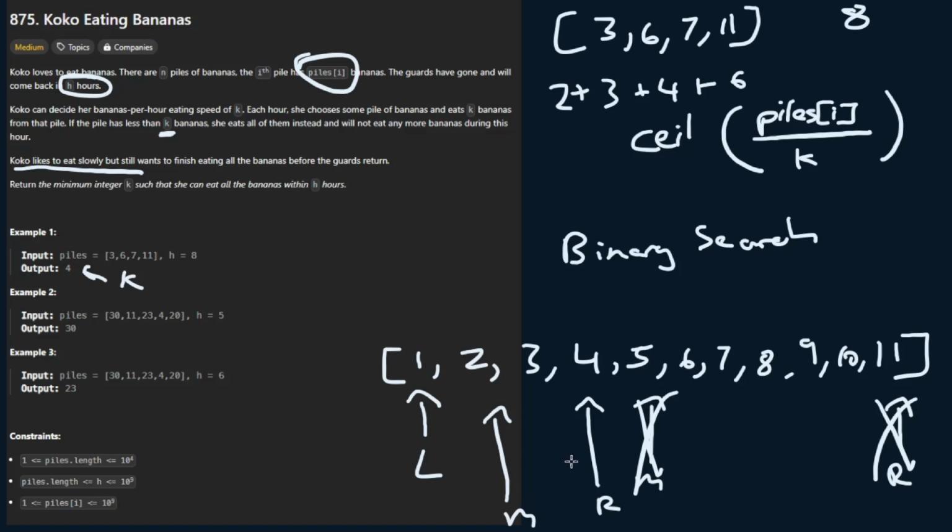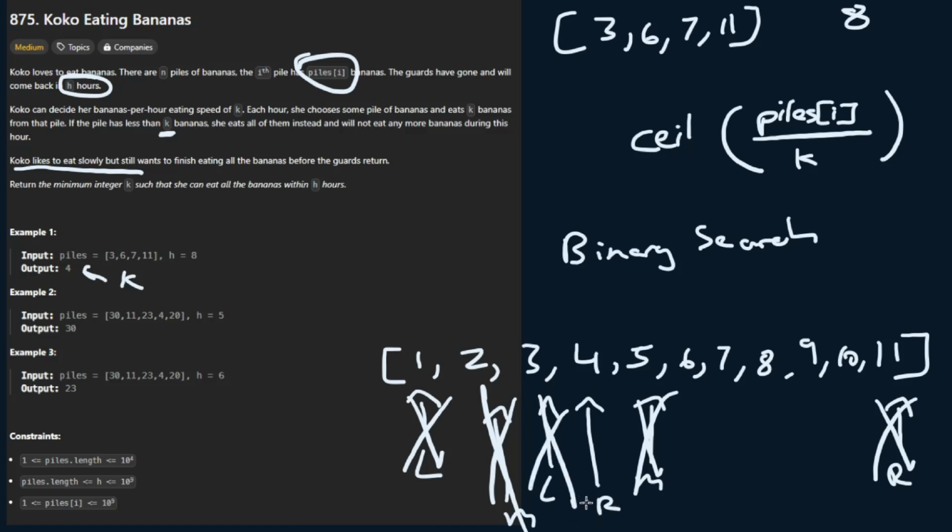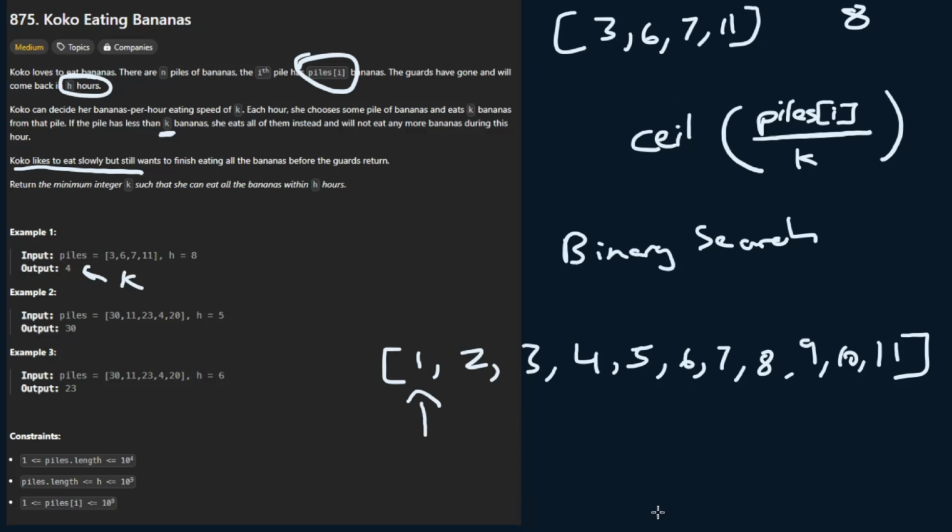And so we'll move the left pointer from there to 3, and then we'll calculate 3 again and see that 3 is not possible, and then we'll move that left pointer up again. So L and R are going to be the same thing, and the mid pointer is finally going to also be 4 here, and we know that 4 is actually going to work, and so we've found a value that works for us and is the minimum. And so you can actually see how binary search is beneficial for us in this situation.